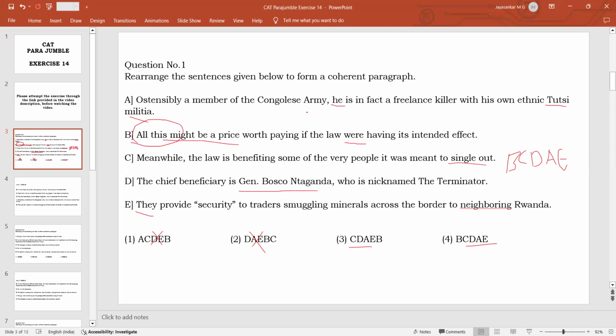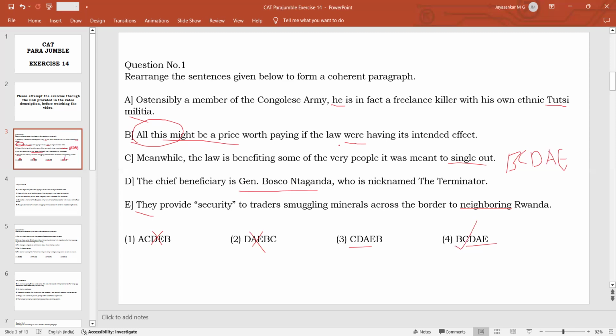He is a member of the Congolese army, or supposed to be, but a freelance killer, and he has a militia, and this militia is providing security to traders. So BCDAE becomes a very good answer. If you put B at the end, what will happen? Whatever we have taken, all this might be a price worth paying if the law were having its intended effect. We know that the law is not having an intended effect, because we have already been talking about the law not doing what it was supposed to do.